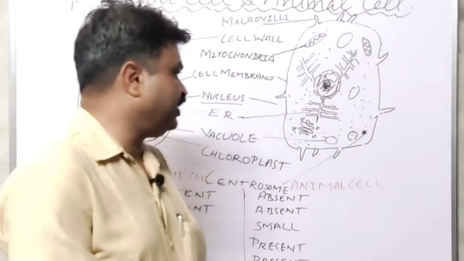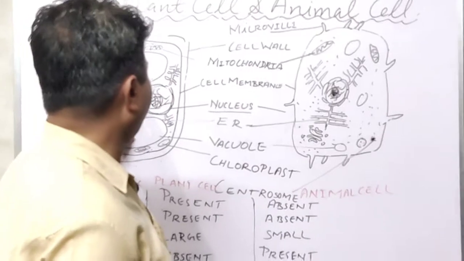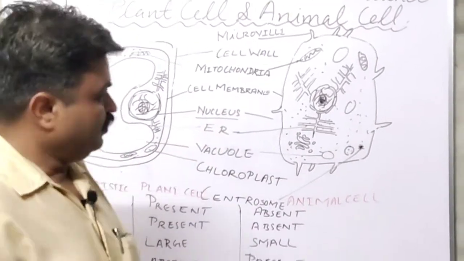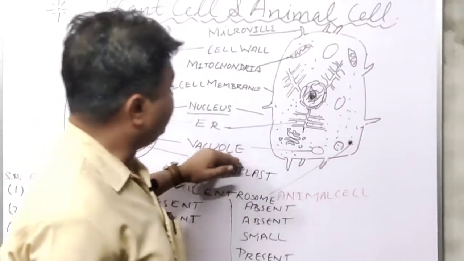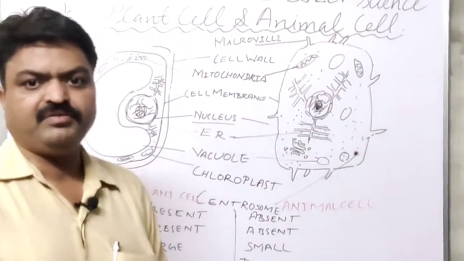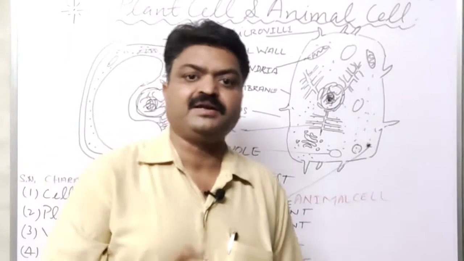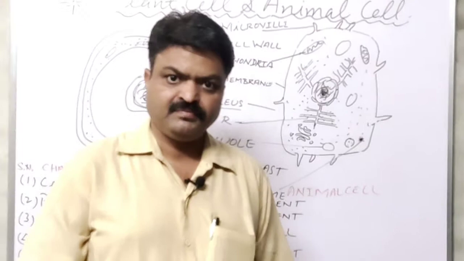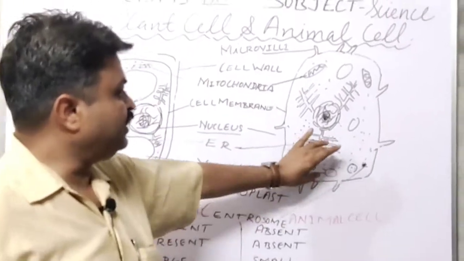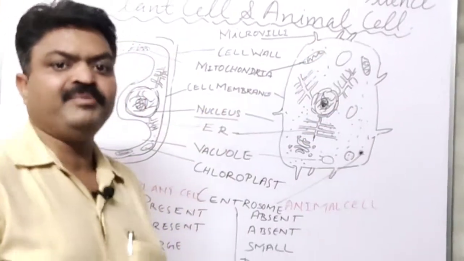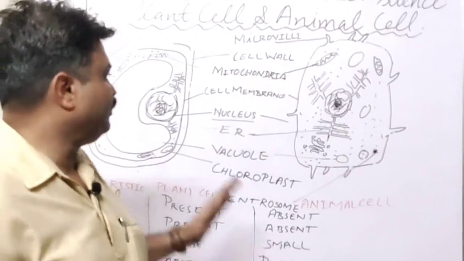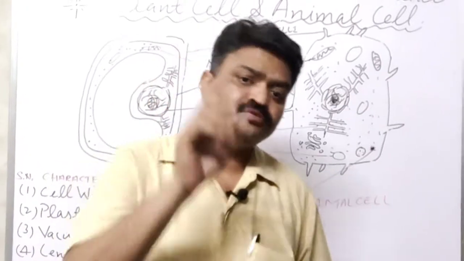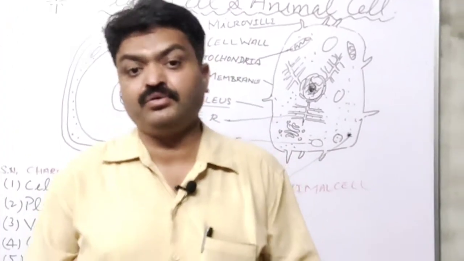Now we come to the next important structure that is found inside the cell. It is vacuoles. In the animal cell, small size vacuoles are found, and vacuoles are sac-like structures, and they store the food inside the cell. The animal cell has small size vacuoles, and many vacuoles are found, but the plant cell has a large size vacuole, student. Why does the plant cell have the large size vacuole?